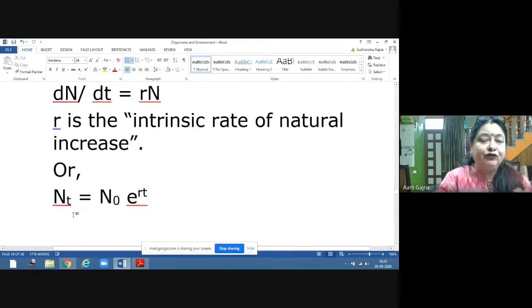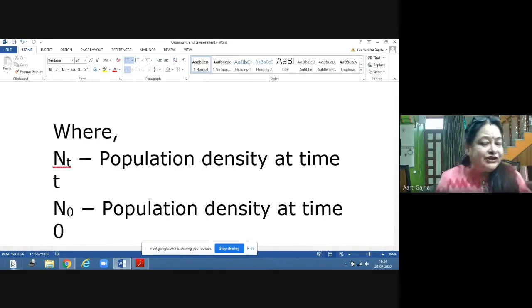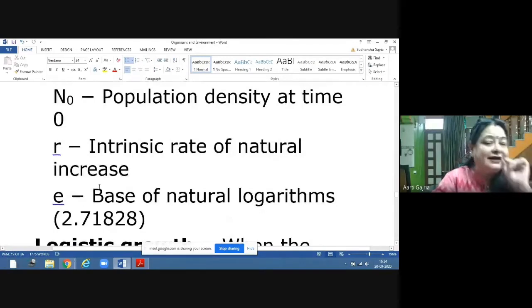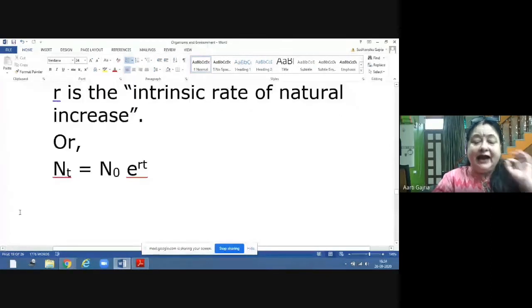Or if you integrate, by calculus, Nt is equal to N0 e to the power rt. What is this? Nt is the population density at time t. N0 is the population density at time 0, that means the earlier time, and r is the intrinsic rate of natural increase. And what is e? e is the base of natural logarithm, 2.71828. So this is the mathematical calculation, by which you can find the population density at time t.